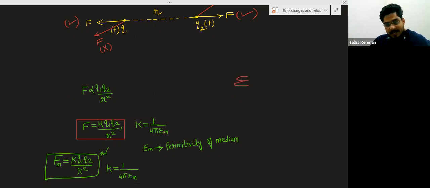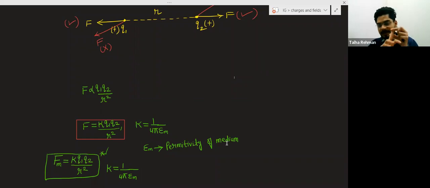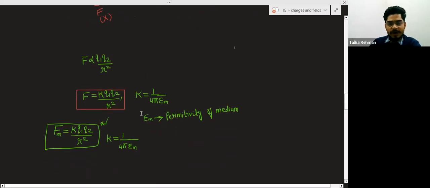This epsilon m is known as the permittivity of the medium. That medium can be air, oil, glass, or any gas. The value of k is 1 upon 4 pi epsilon m.